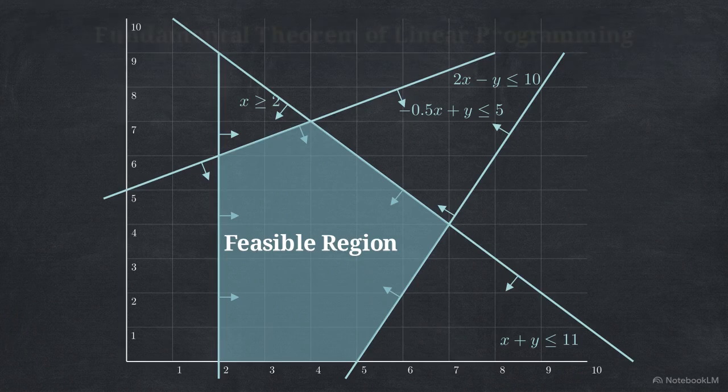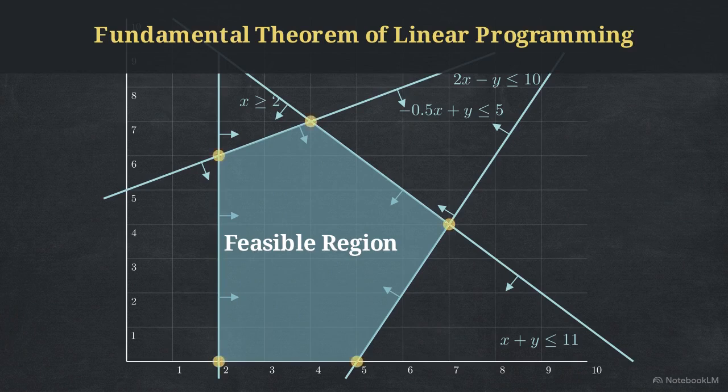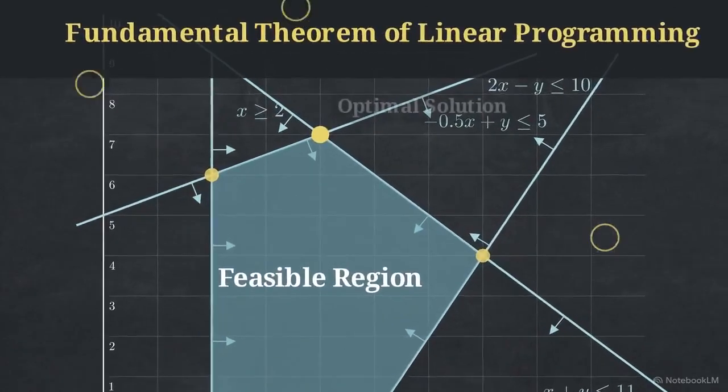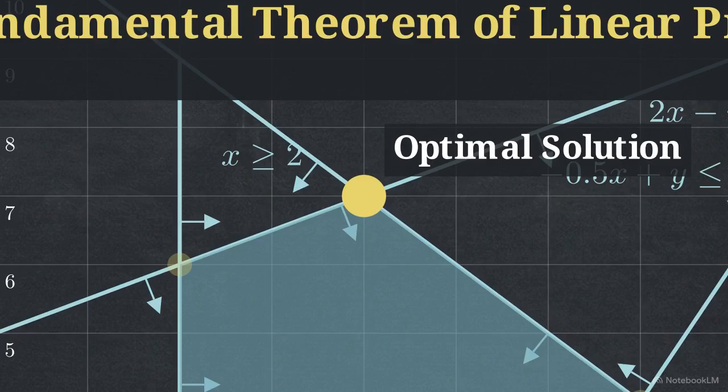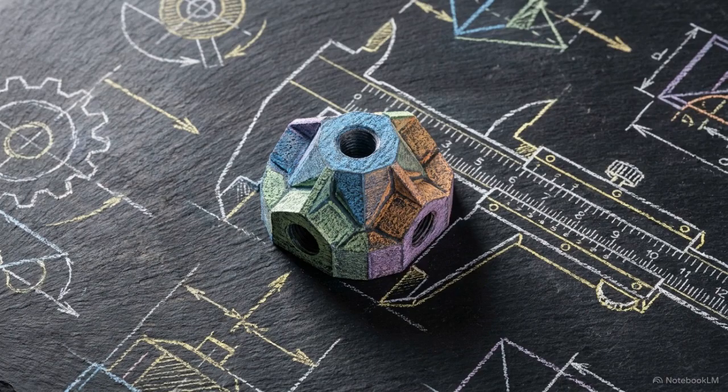This brings us to the fundamental theorem of linear programming. Watch the corner points of this polygon pulse. The theorem dictates that the mathematically optimal solution will always exist exactly at one of these vertices. Optimization is a geometric reality. The absolute best answer is always trapped in a corner.